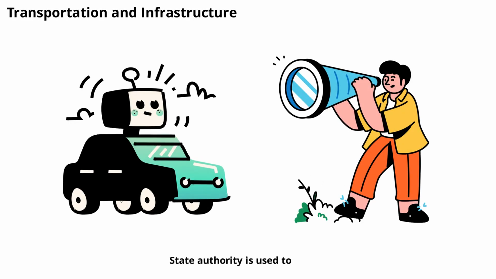State authority is used to build and maintain infrastructure like roads, bridges, and public transit. Governments plan, fund, and regulate these projects to ensure safety and efficiency. Infrastructure development is a visible example of how state authority shapes daily life.